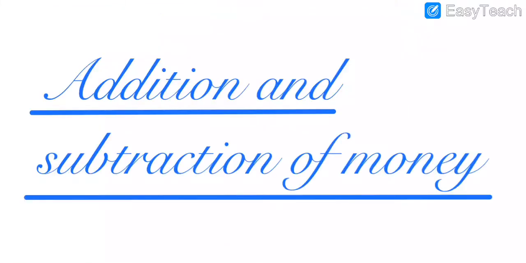We are going to do addition and subtraction of money. These are all the topics we are going to learn today. So again, I am going to repeat for you: addition and subtraction of money.